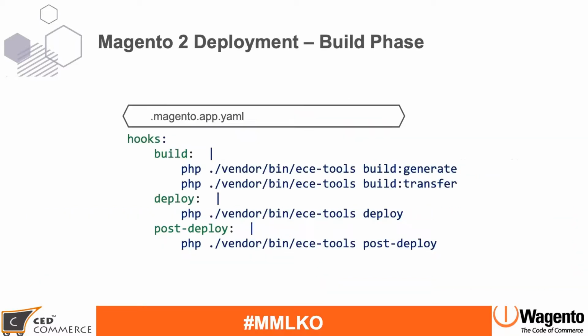So let me show you here the file. You can see the build, deploy, and post-deploy hook are there. In a build hook, instead of build, now you can see generate and transfer. And in between these two lines, you can put your custom script also. If you wanted to play with some Magento's core files or generated files, not even core files, but your third-party modules are generating some files, and you want to do something with that, then you can do it in this section.